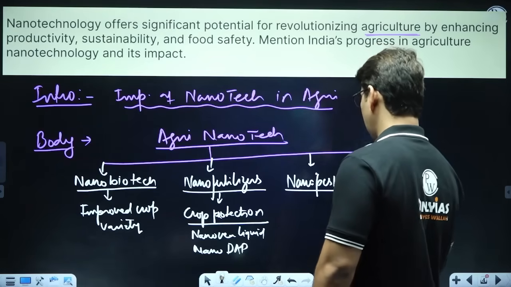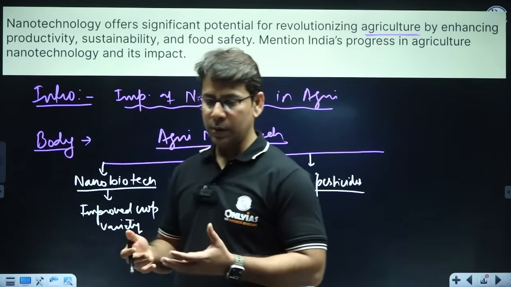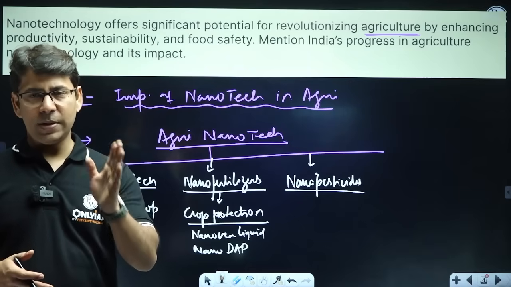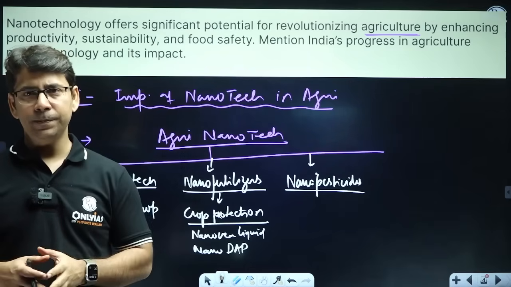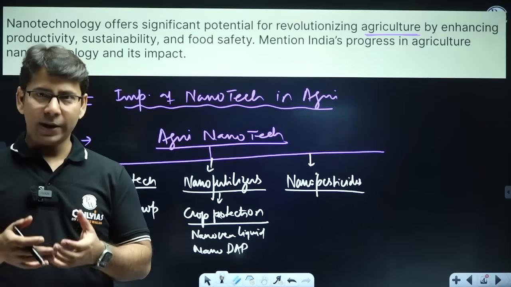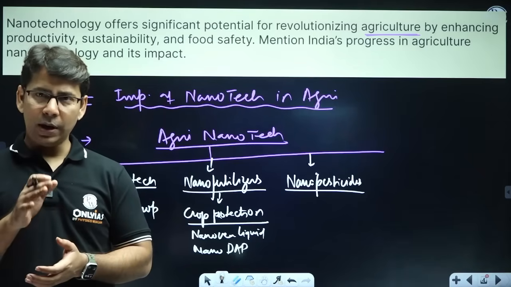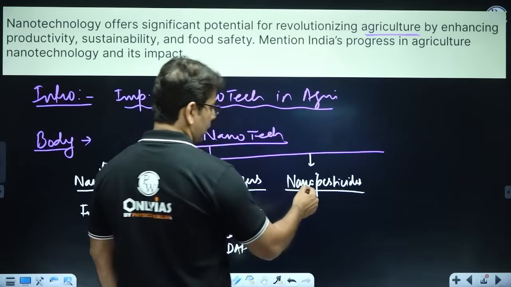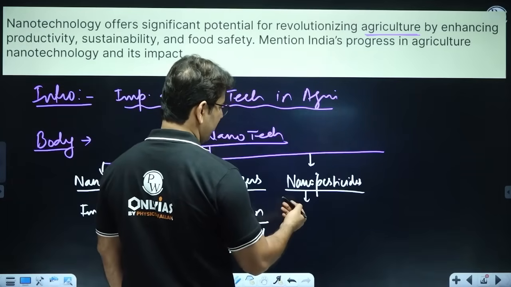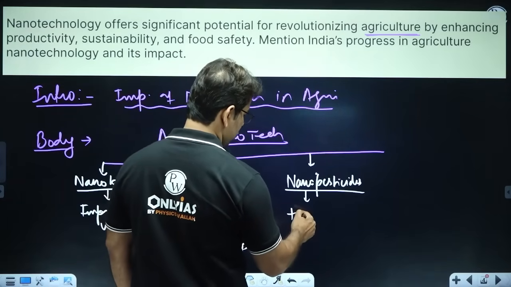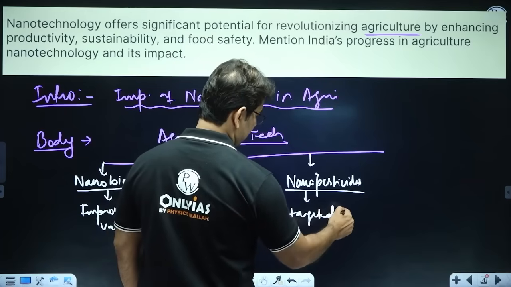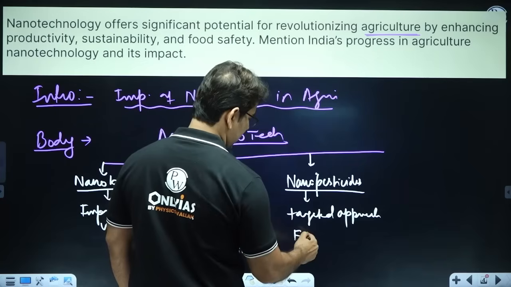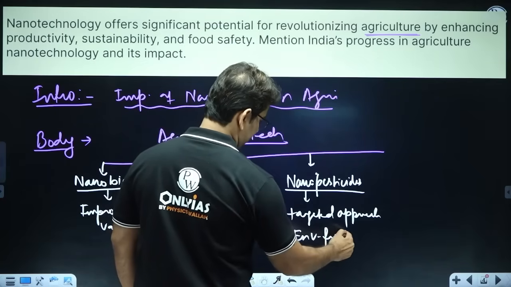Pesticides. And you know that nanopesticides will work upon target-specific pests. So it's a target-specific thing. It's like targeted drug delivery. So these things will target only a particular harmful pest, not all insects, right? So this will be a sustainable and environment friendly, targeted approach, right? And it will be environment friendly, right?